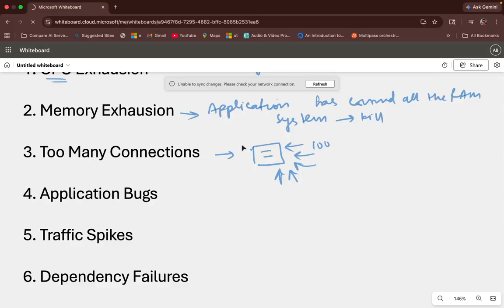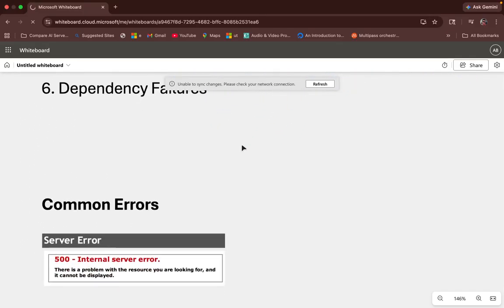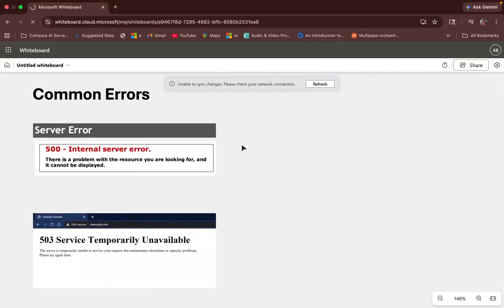Now, what are some of the common error codes that the developer must know? So what are the common errors that we see? So the first error that we can see is called internal server error. So what is this internal server error?